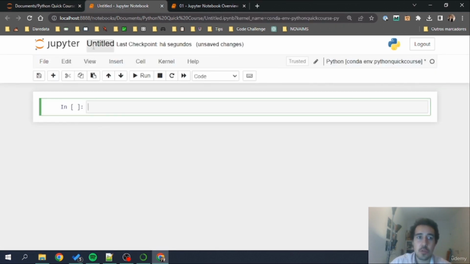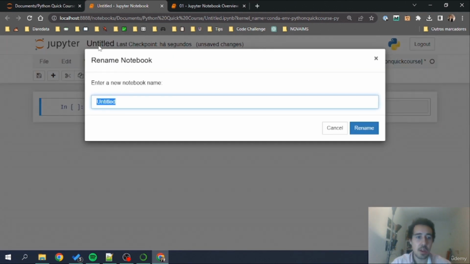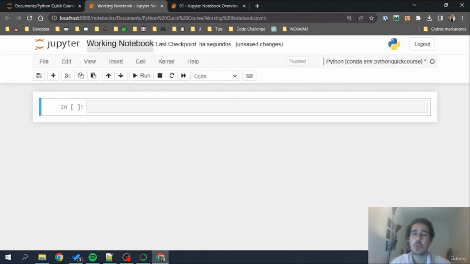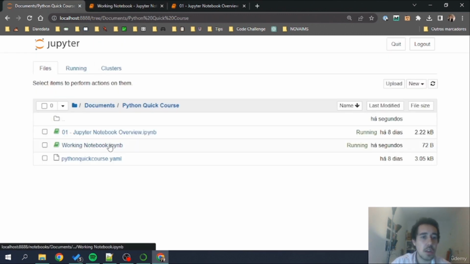with the name untitled.ipynb. I'm going to change the name of this notebook, and I can change it here on the top, and I'm going to call it Working Notebook. This should be the notebook that we'll be using throughout this section, okay? And now you know that this working notebook has been renamed. Again, recall that I'm in the documents folder.